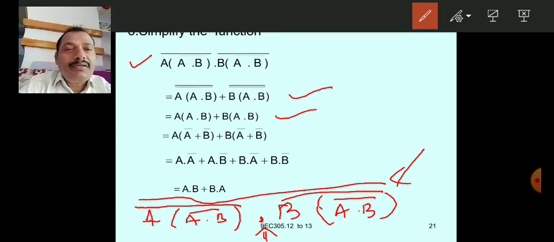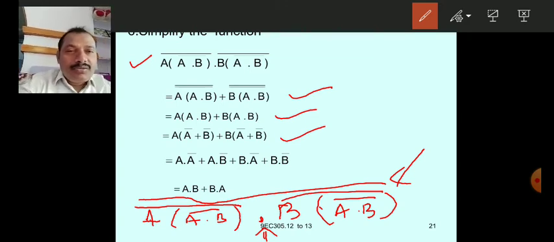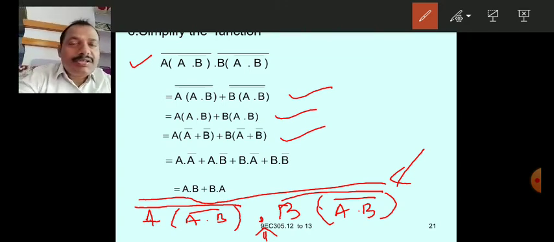And once again apply De Morgan laws to the term in the brackets a dot b whole bar. So that is a bar plus b bar. Like this you will get the terms after applying De Morgan to the inside bracket.